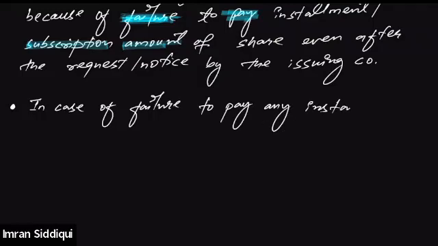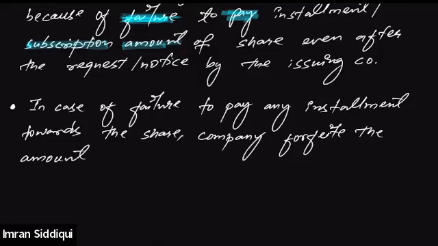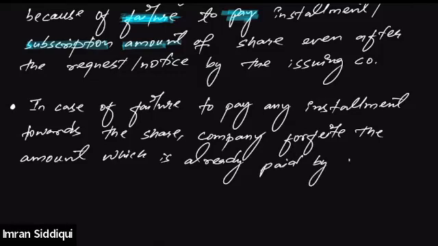Please write down: in case of failure to pay any installment towards the shares, the company forfeits the amount which is already paid by the shareholder on any installment.